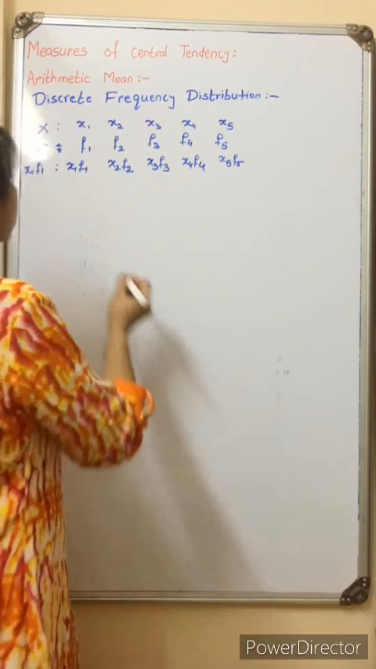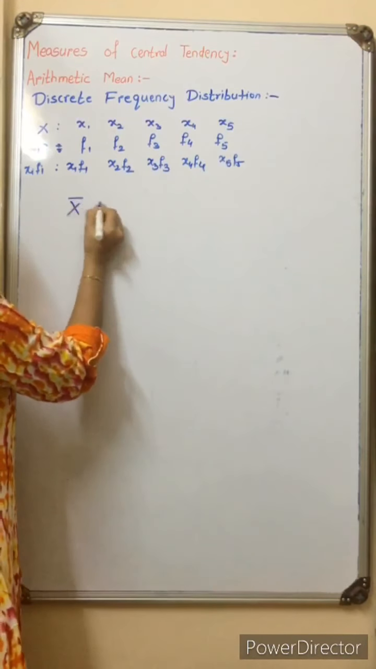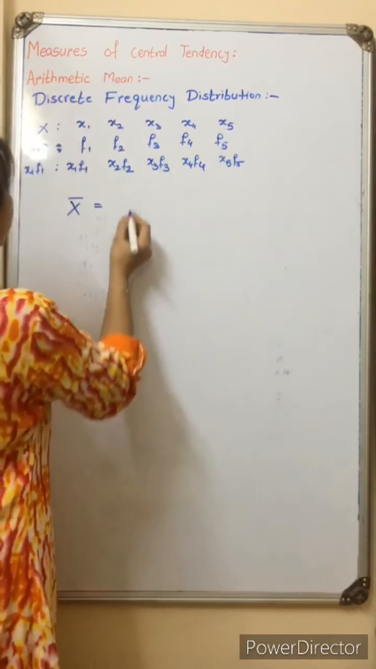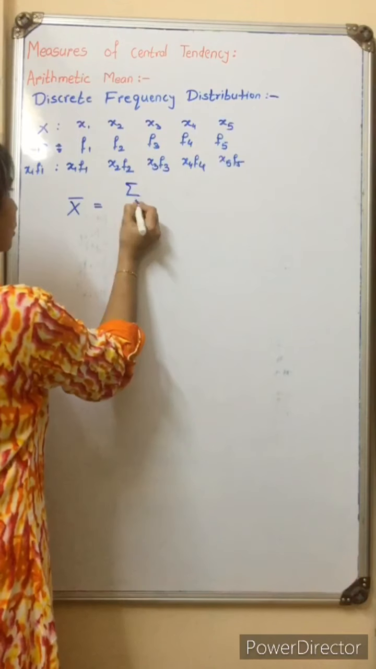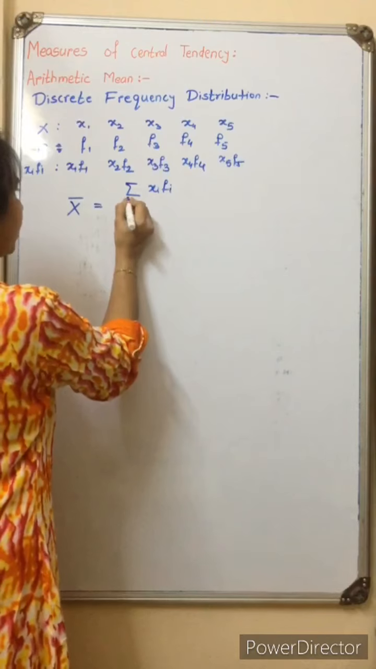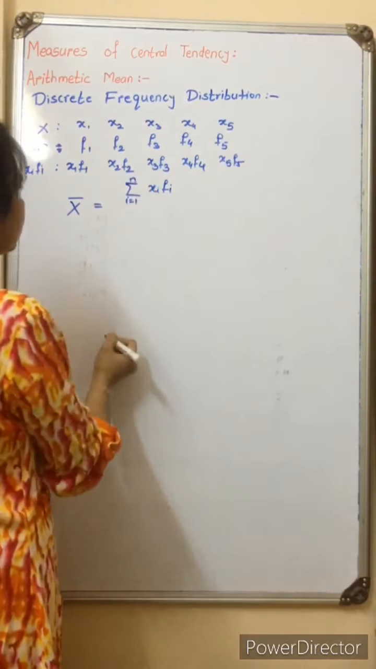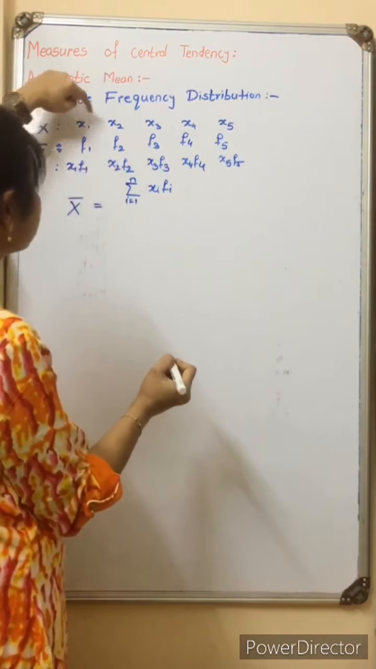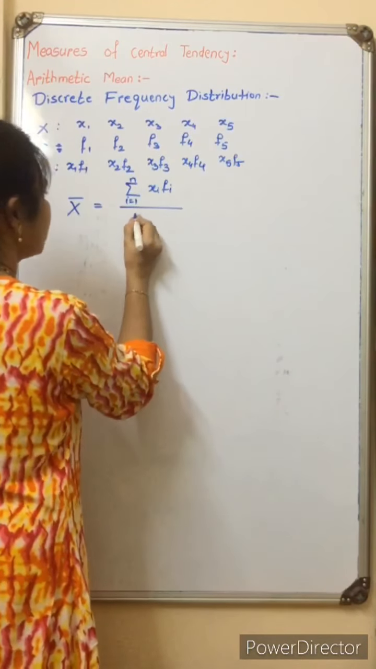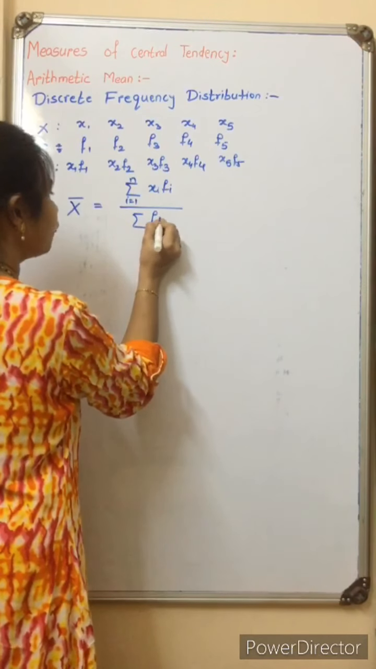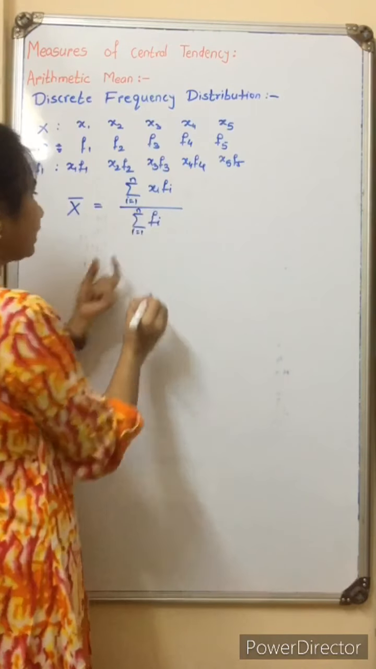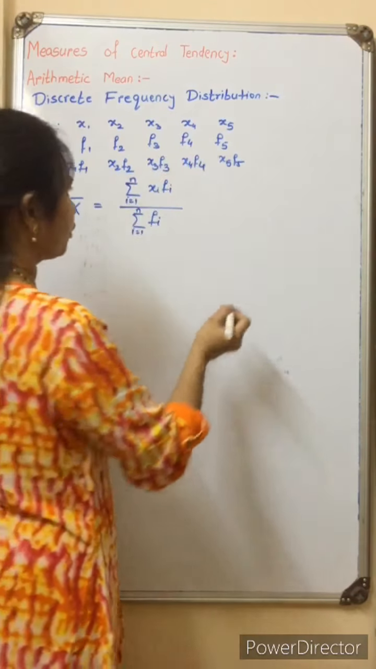So basically the formula to find the mean for discrete frequency distribution is summation xi into fi, i is from 1 to n. 1 to n means how many observations are here? There are n observations, divided by the total of frequency. When frequency is given to us, instead of taking n, we take the sum of the frequency.